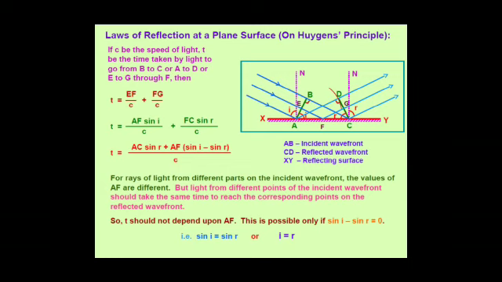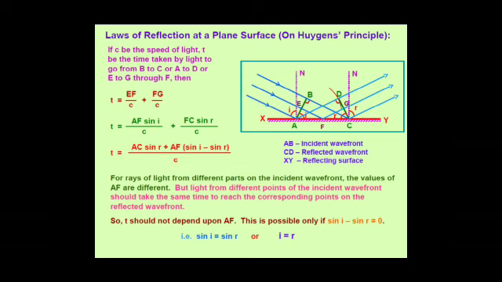From triangle AEF, we see EF is equal to AF sin i, and from triangle CGF, FG is equal to FC sin r. Breaking FC as AC minus AF and rearranging them, we get time t is equal to (AC sin r plus AF (sin i minus sin r)) upon c.